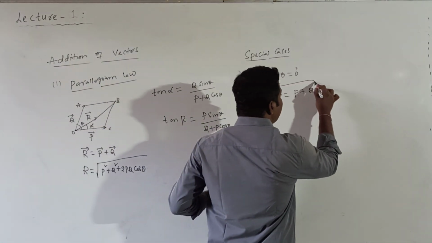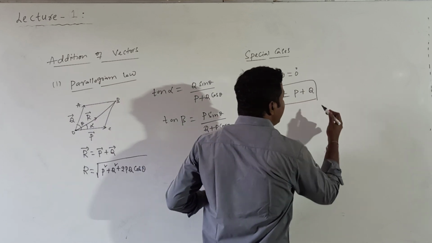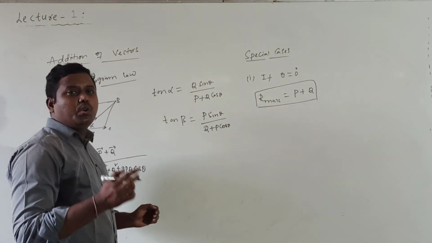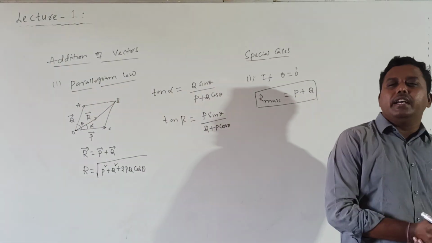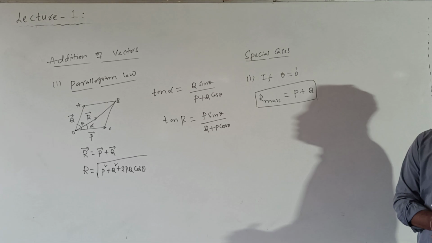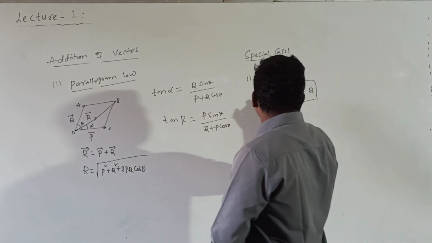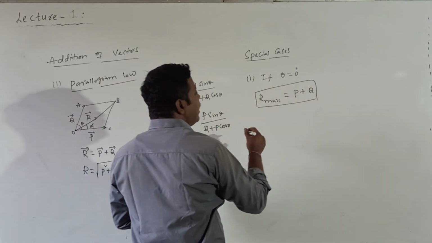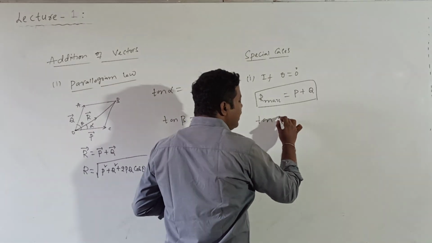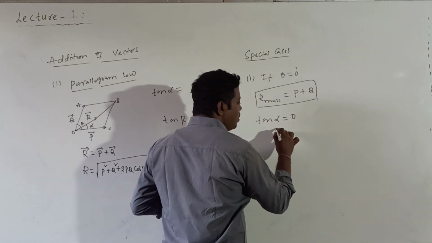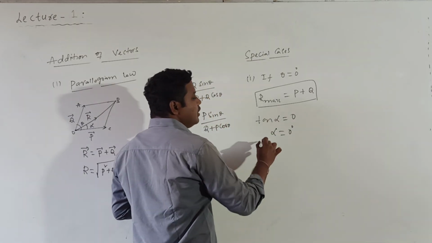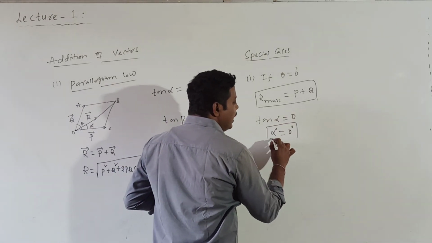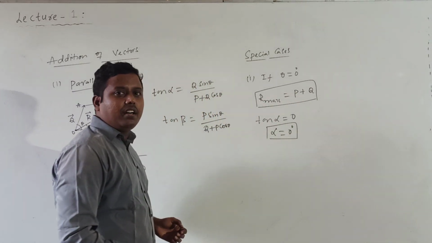You have to remember when the resultant of two vectors is maximum. When two vectors are parallel, the resultant value will be maximum. R maximum formula is P plus Q. If I substitute theta equal to 0 in the direction formula, we get tan alpha equal to 0, so alpha is equal to 0. Alpha equal to 0 means the direction of the resultant vector is in the direction of P bar and Q bar.